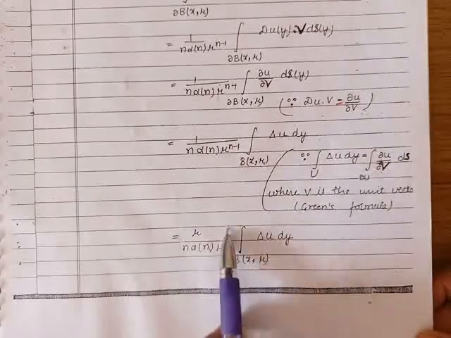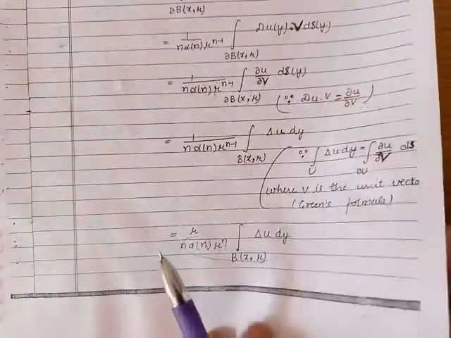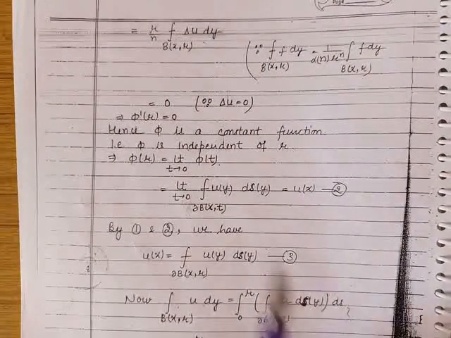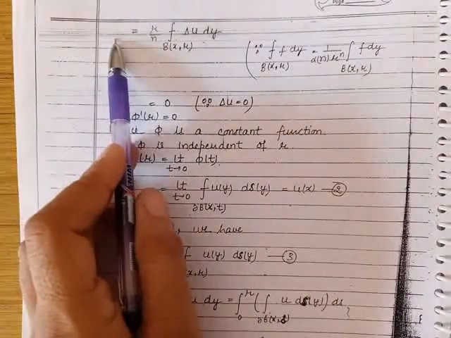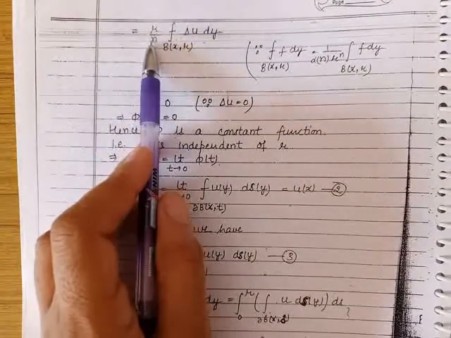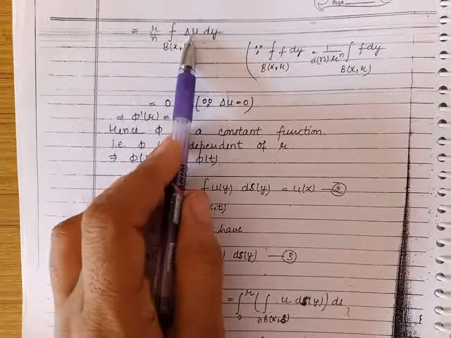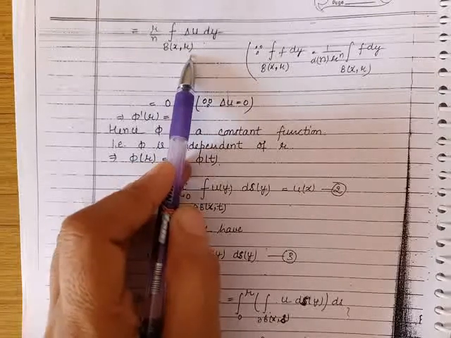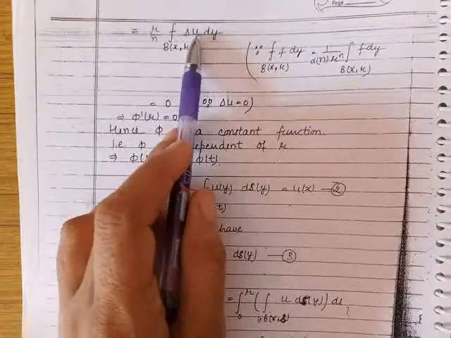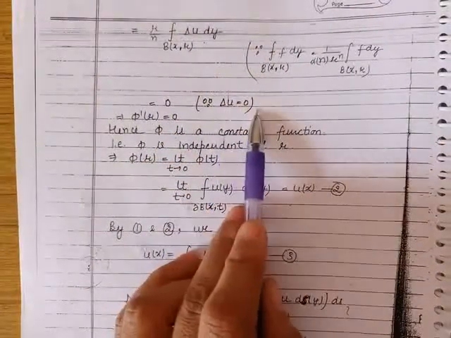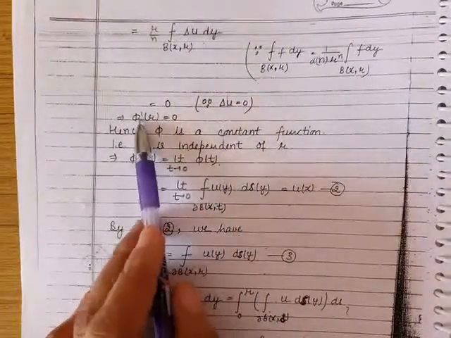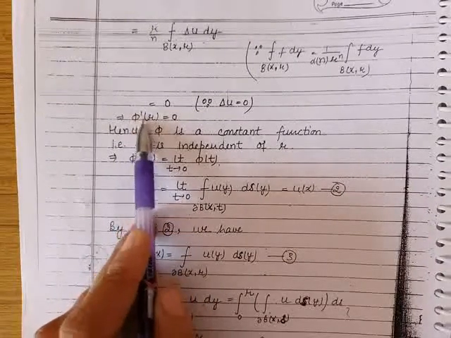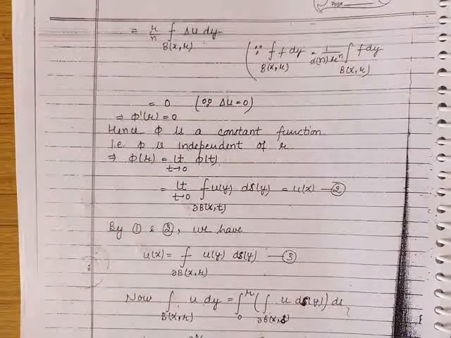Now this term is again an average integral, so let us convert this integral into an average integral. So this will become phi dash r is equal to r upon n into the average of Laplacian of u over the ball with center x, radius r. Now because we are given u is a harmonic function, Laplacian of u is 0. It means the derivative of phi with respect to r is 0. It means this function phi is independent of r.